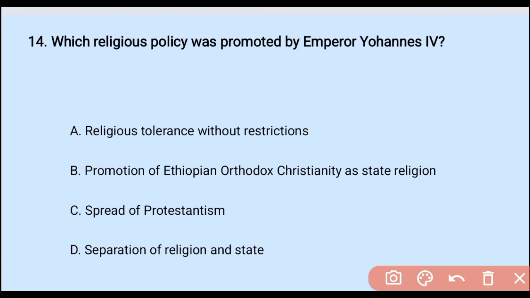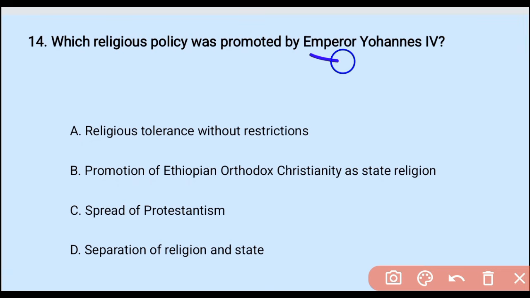Okay. Question number 14. Which religious policy was promoted by Emperor Yohannes IV? A. Religious tolerance without restrictions. B. Promotion of Ethiopian Orthodox Christianity as a state religion. C. Spread of Protestantism. And D. Separation of religion and state.